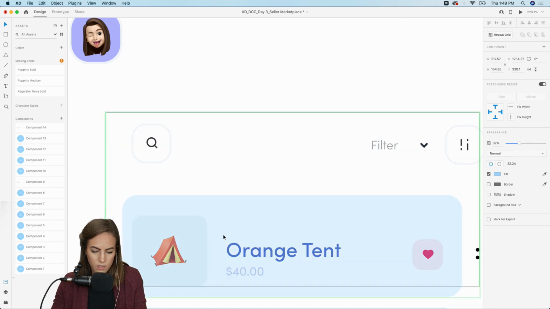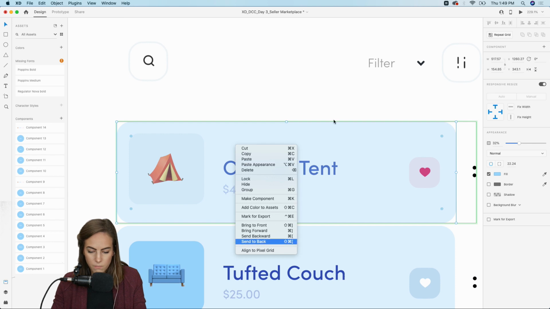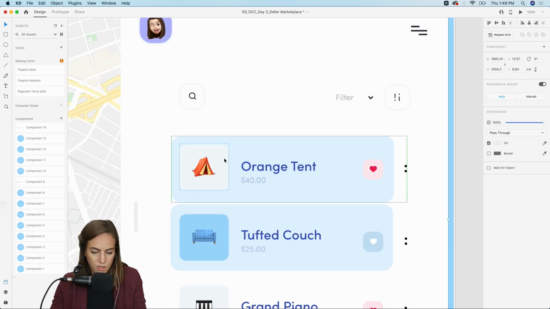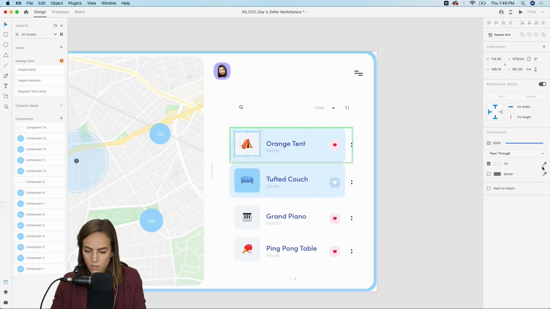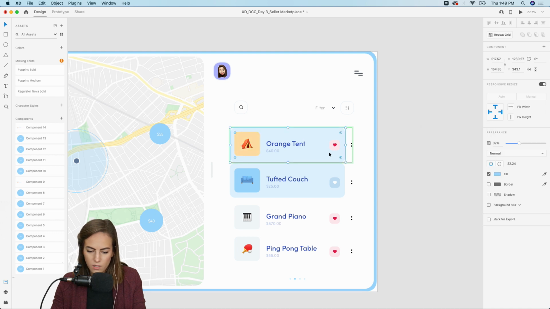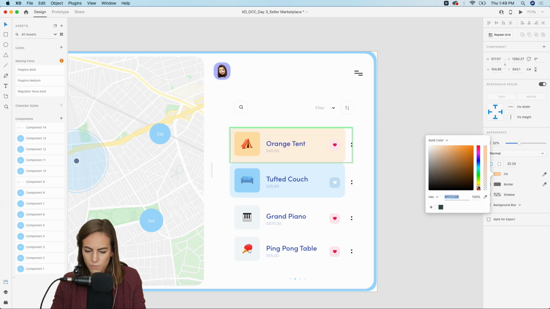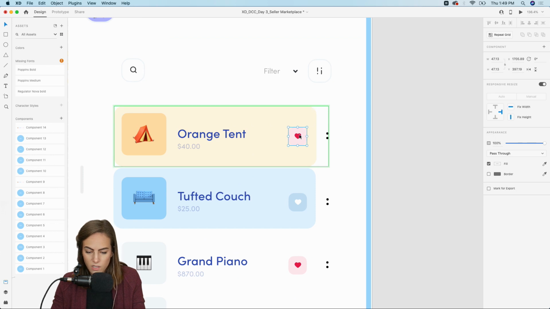Paste that in there, and then make sure it's all lined up. We need to bring this to the back, and then we could just change the background color. Let's make it some kind of orangey color, and this we want to be like an orangey color as well, maybe a yellow.